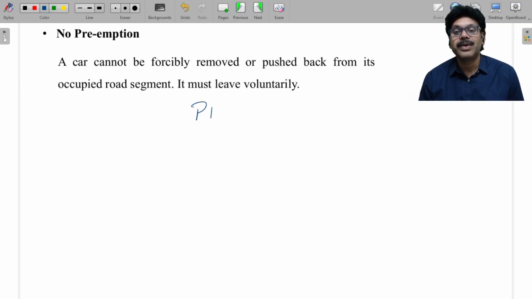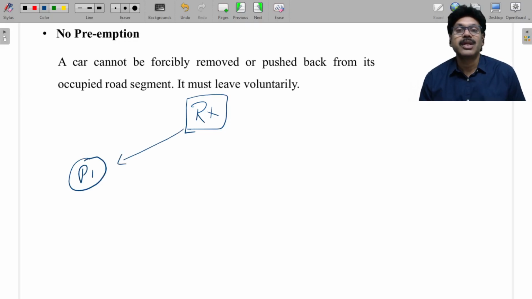There is a P1 and resource Rx, which is already given to P1. See, observe, even though I am changing the positions of process and resource, don't get confused. That's why I'm writing in different styles. What is the edge here? The edge is coming from resource to P1, which indicates that it is assigned.